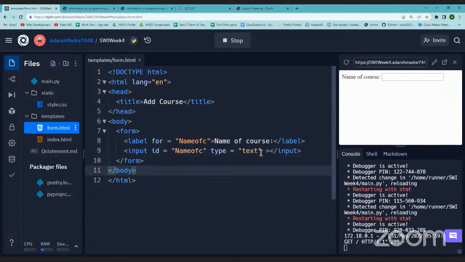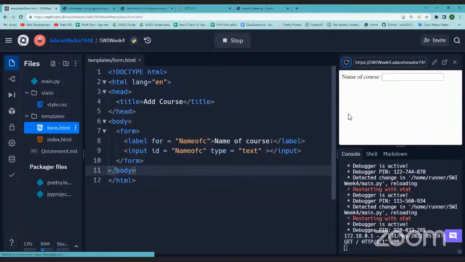I just created an input tag, which is this. Initially I hard coded the text name of course, but it was not mapping. So I created a label for that. Now label has an attribute for, which is the same as the ID of the element that you want to label.